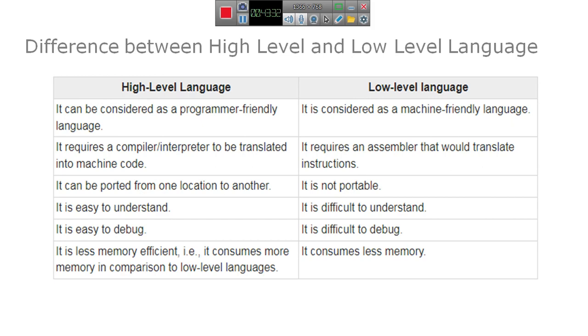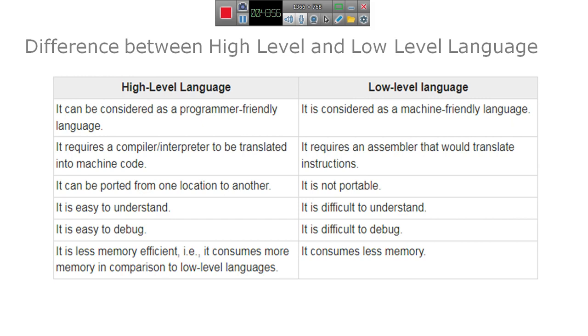The low level language is machine friendly because it is written in the form of machine code, native code, so it can be directly understood by a machine.